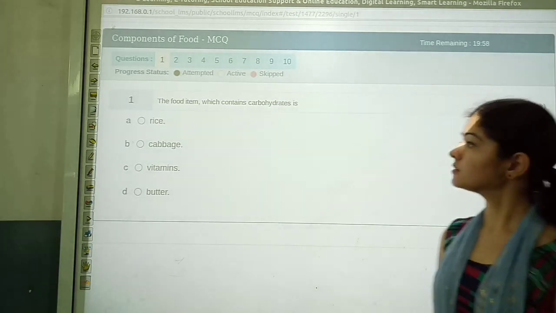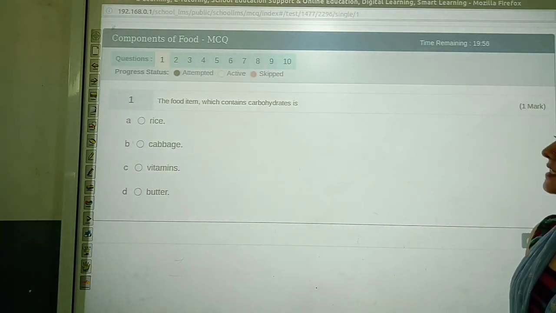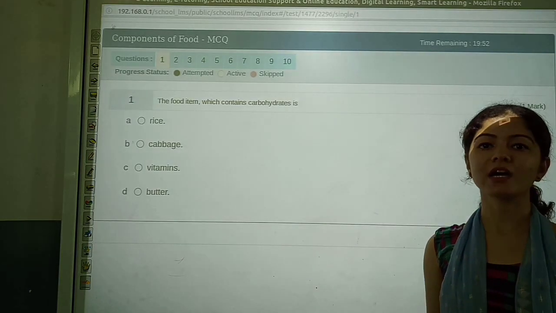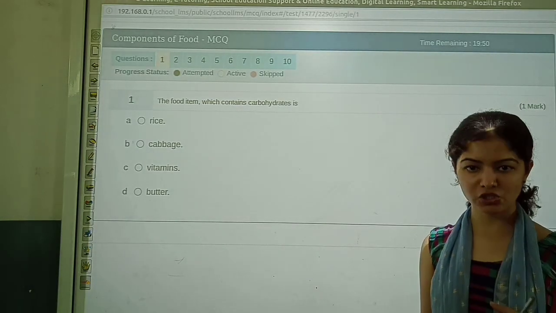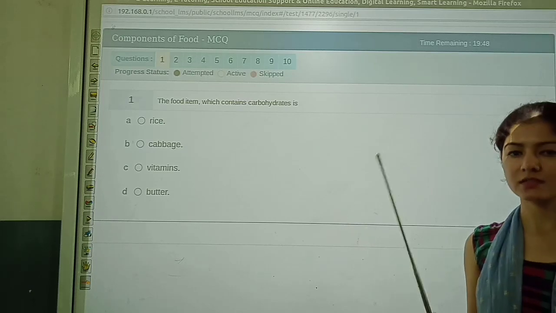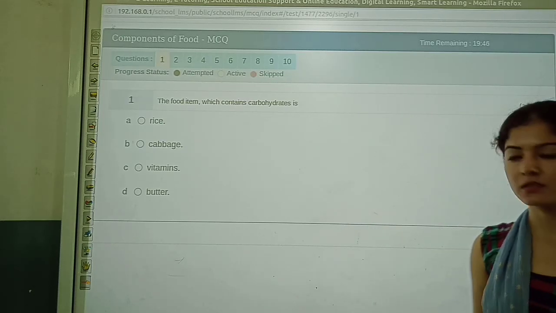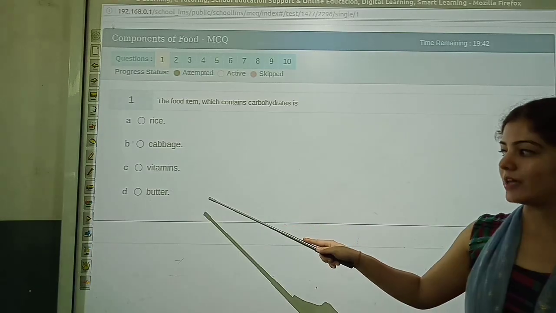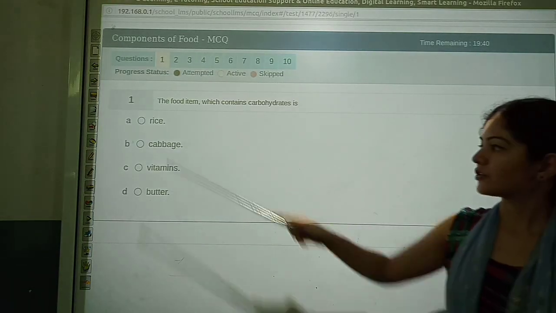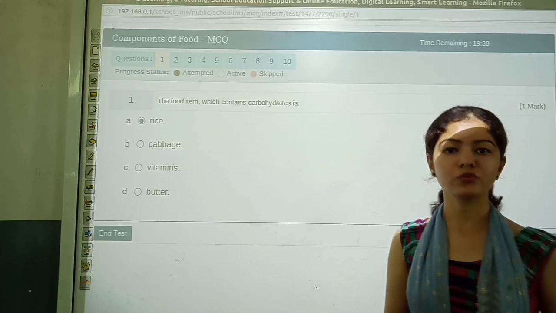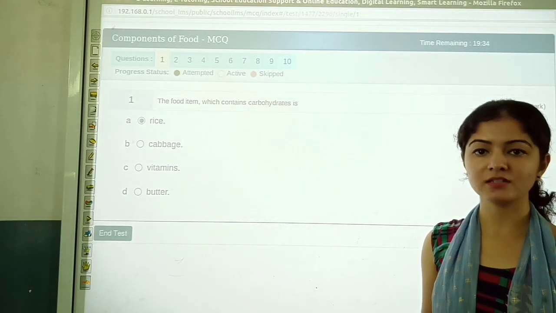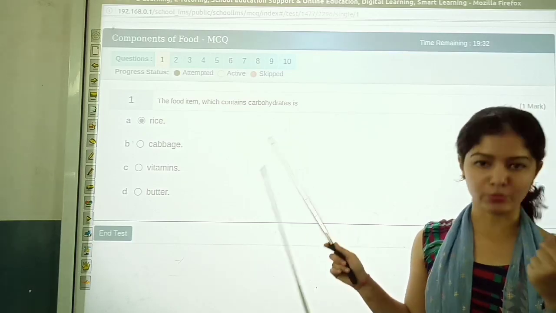So first question, the food item which contains carbohydrates is. So you know what carbohydrates are? Carbohydrates are also known as energy giving food, and it is a sticky type of material which is present in the food. So out of these, rice, cabbage, vitamins and butter, rice is the correct answer in which the carbohydrate is present. You can touch the rice, you can feel that sticky material which is the carbohydrate.